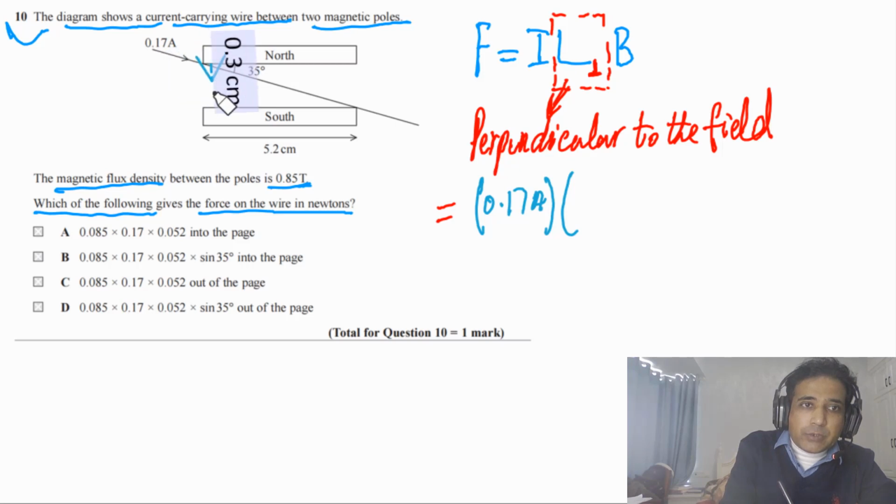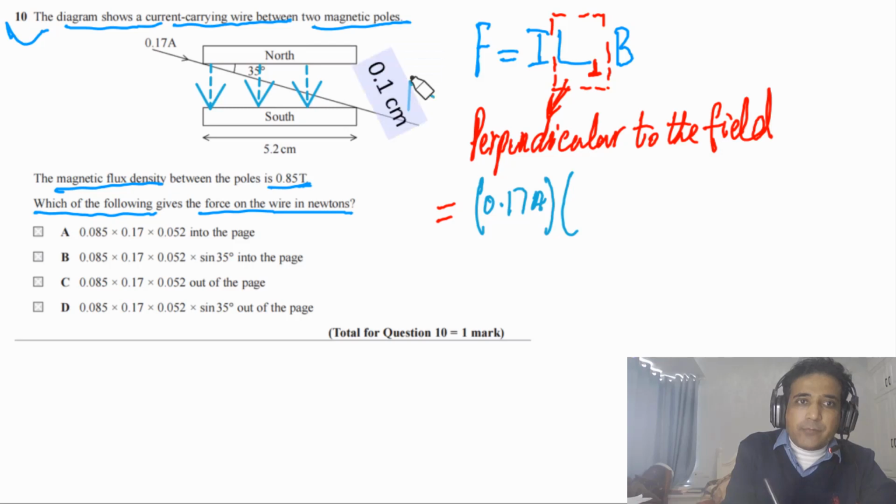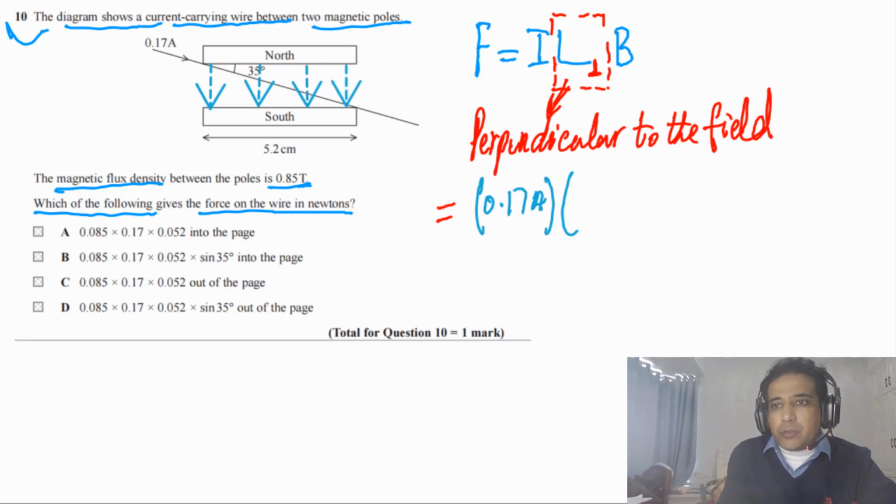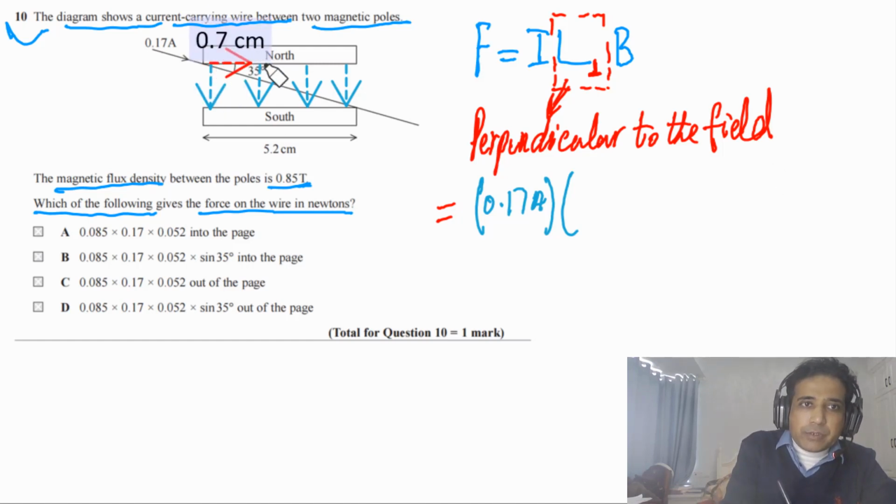First of all, we can draw our magnetic field lines between these two poles. We can draw a few lines to show this is the direction of the magnetic field. Now if you look at this wire, it has two components. One is along the direction of the magnetic field lines, and the other is perpendicular.